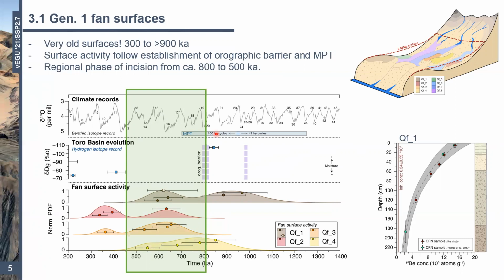So a net incisional phase around this time is recognized here, but also in other intermontane basins throughout the central Andes. So what might have caused this? Well, at the moment, we think that it might have been triggered by these prolonged and enhanced global glacial cycles following the MPT. So that's really, really exciting.